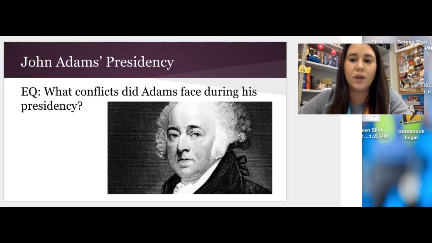In today's lesson, we are going to discuss the John Adams presidency, particularly the conflicts that Adams faced during his presidency. John Adams was our second president, and he was also our first one-term president. He ran for re-election, but he was beaten by Thomas Jefferson. You'll understand more about why John Adams was not able to be re-elected as we go through this section.